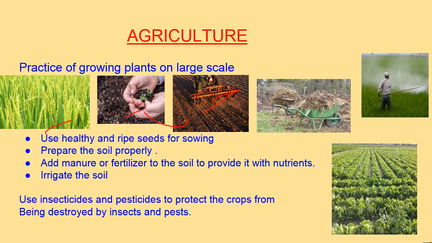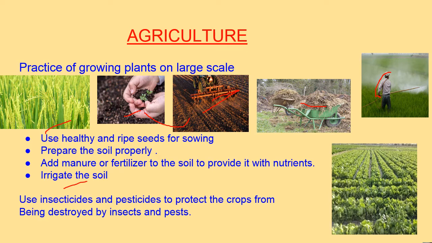Add manure or fertilizer to the soil to provide it with nutrients. See, this is the manure, and here the farmer is putting fertilizers for the crops, and then irrigate the soil. The last one is to irrigate the soil. Here you have to give more water to the soil so that the crops grow very well.